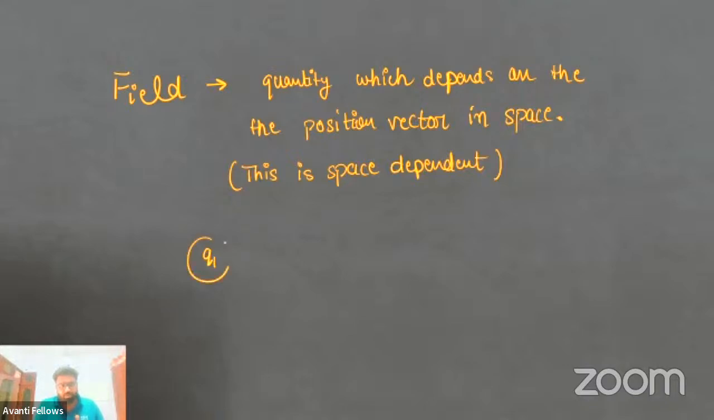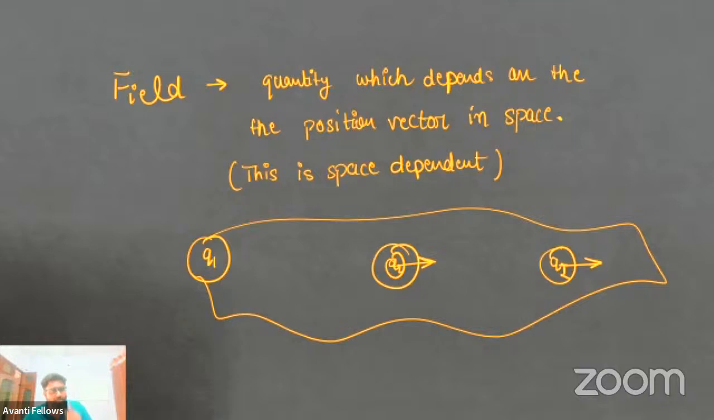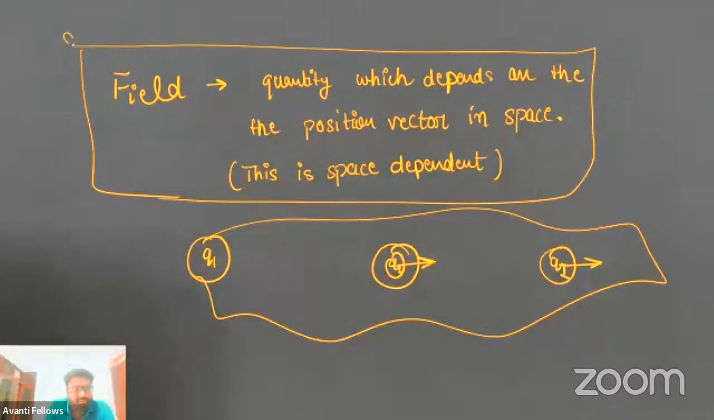So suppose this is Q1, which is creating its field, and Q2 is here, and if Q2 is here instead, there will be a different field or different force acting on the same particle. So that is why always remember that if I say field, this is a quantity which depends on the position, or the space dependent quantity. Clear? I think this is clear to you all. Take this point as a note in your notebook. Okay?